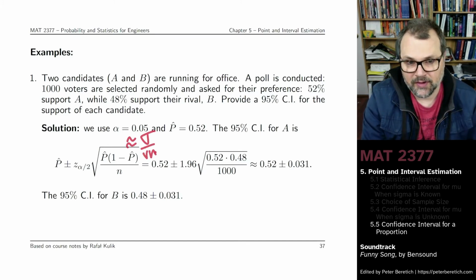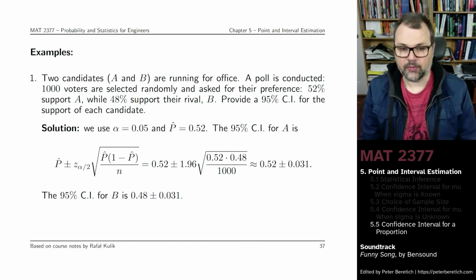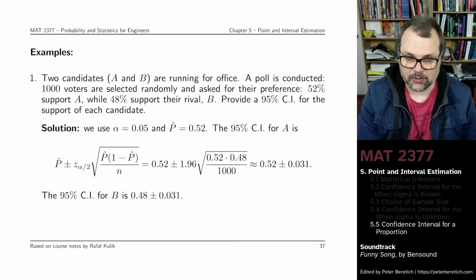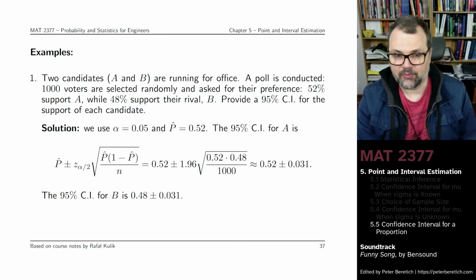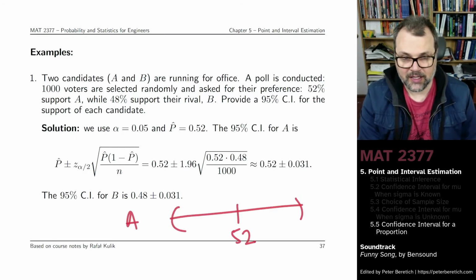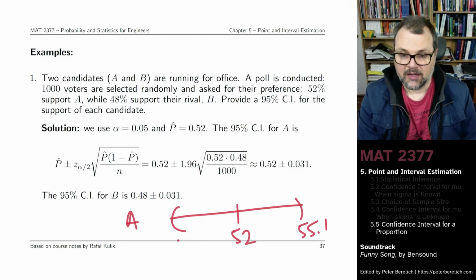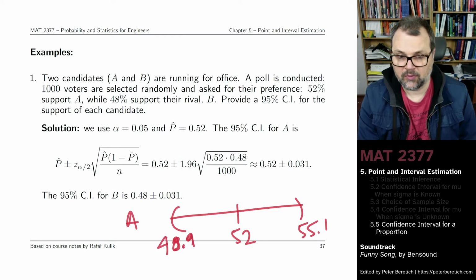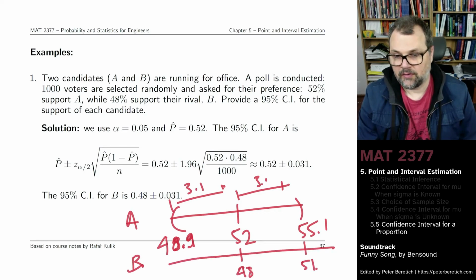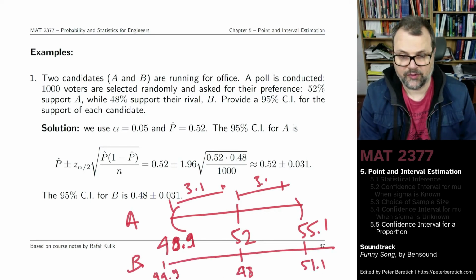Again, this is meant to be an approximation of sigma divided by square root of n. And if you compute it, you'll get 52% plus or minus 0.031. And you'll get the same radius for the other candidate. It's just that the center of the interval for candidate B is at 0.48. So candidate A here sits at 52, 55.1, 48.9, and candidate B sits instead at 48, 51.1, 44.9.